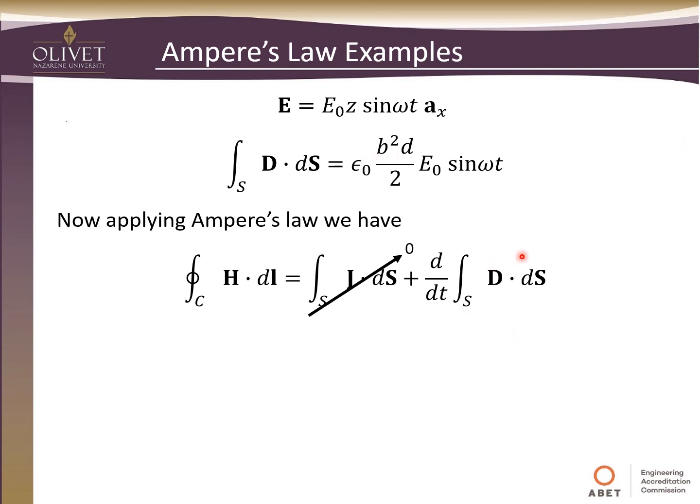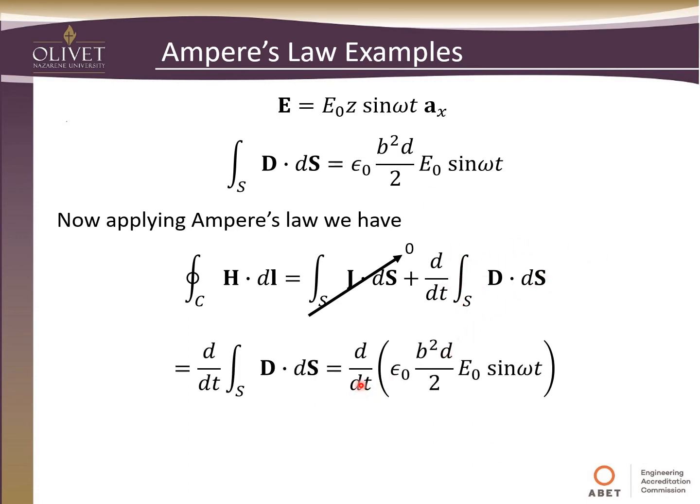So then we just substitute this in for our displacement summation, and take that time derivative, where the only thing that's varying in time is the sine function. So when we do that, we now come up with the permittivity times b squared d over 2, the amplitude times the frequency times the cosine of omega t. So this would be the MMF around that loop.